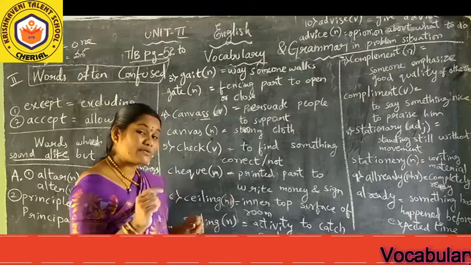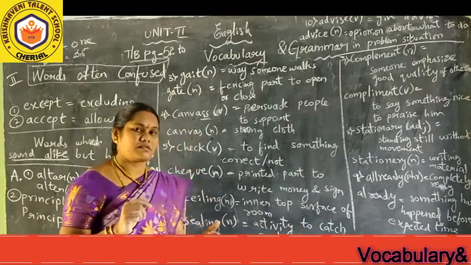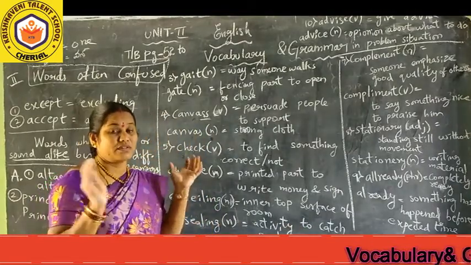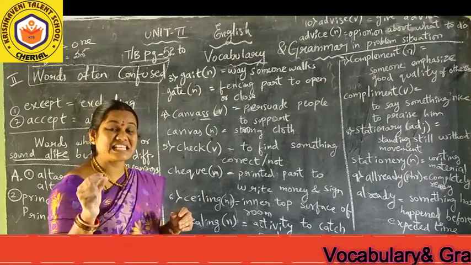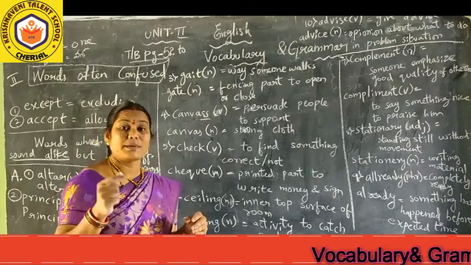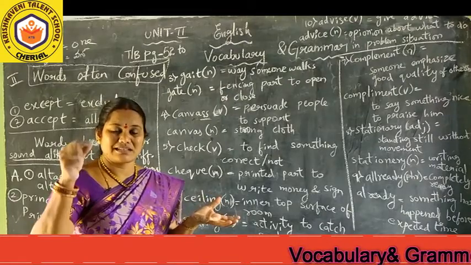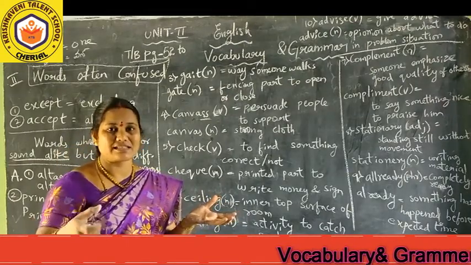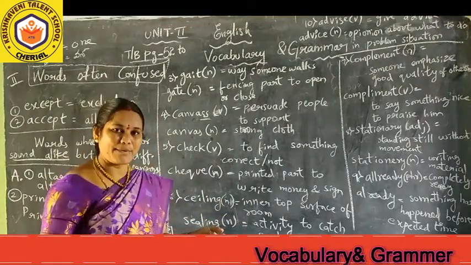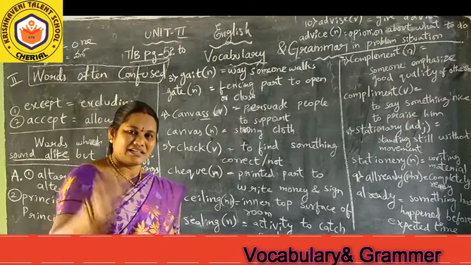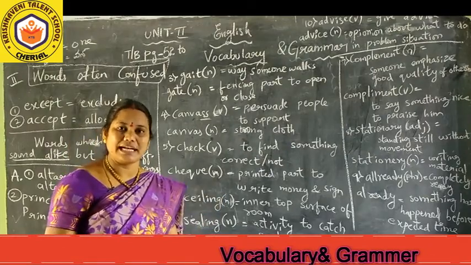And next one more, sealing. What is this? Parts of speech again. What is the meaning? Activity to catch seals, especially in polar regions. In polar regions seals will be existing, and for the people there, their main eating item is seals. So a special procedure will be there to catch the seals, and that procedure is nothing but sealing. They have a harpoon, a long stick with a sharp edge, and they prick it into the ice so that the seal gets struck on the end.